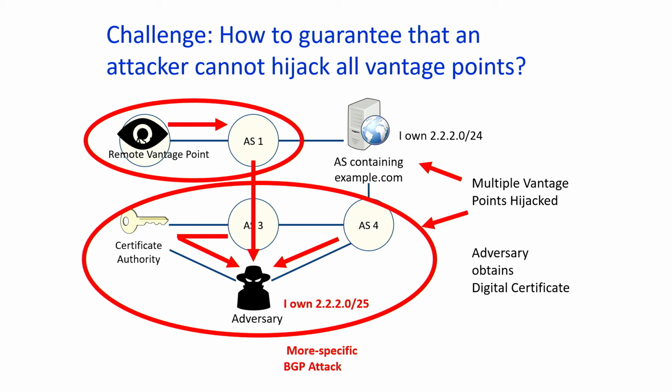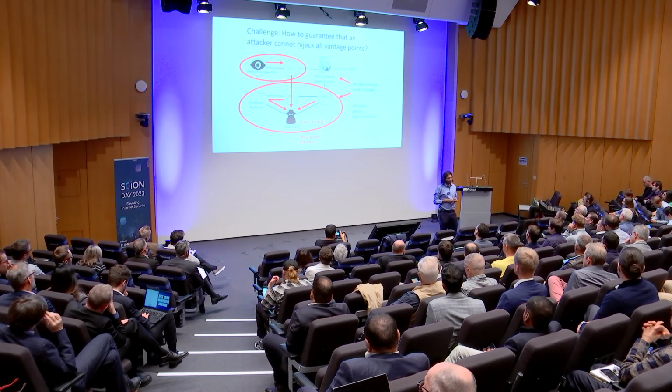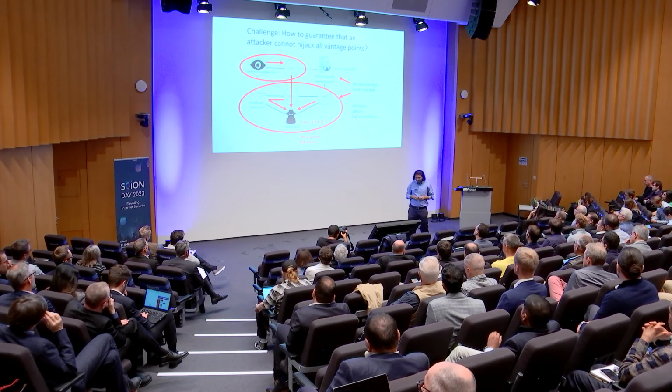domain. So in this example, I'm illustrating a type of BGP attack known as a more specific BGP attack, which has a global impact. So you could have a vantage point in Frankfurt, you could have a vantage point in Stockholm, you can have a vantage point in the US. These types of global attacks can have an impact on all of those vantage points. So this means an adversary might be in a position to intercept communications from these vantage points and spoof responses and obtain a digital certificate.